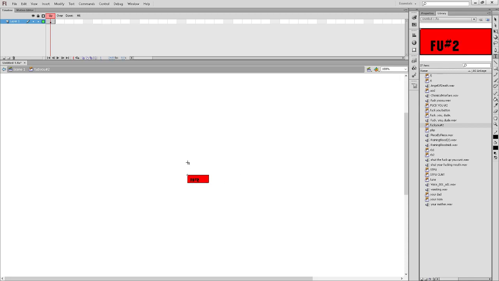Okay, now that we have that, we're going to go and click down there. We're going to go to the free transform tool, we're going to click on it, and then we're going to fix it all up.